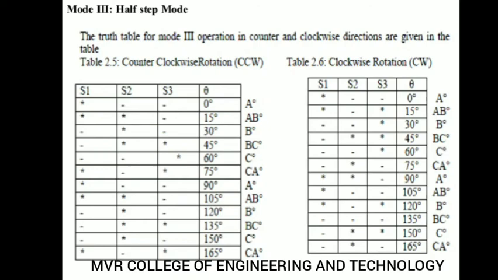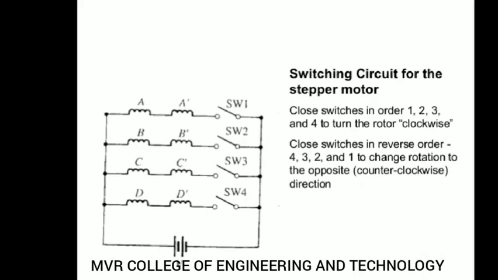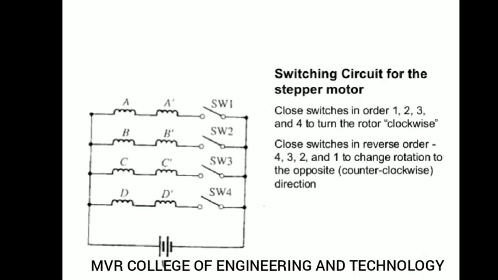Like this, in clockwise and counterclockwise rotation, you will get all the step angles by using the stepper motor. So this is the switching operation. A dash is the S1 switch, B dash is the S2 switch, C dash is the S3 switch, D dash is the S4 switch. Like this we have counterclockwise operation. You can see these switching circuits for the stepper motor.